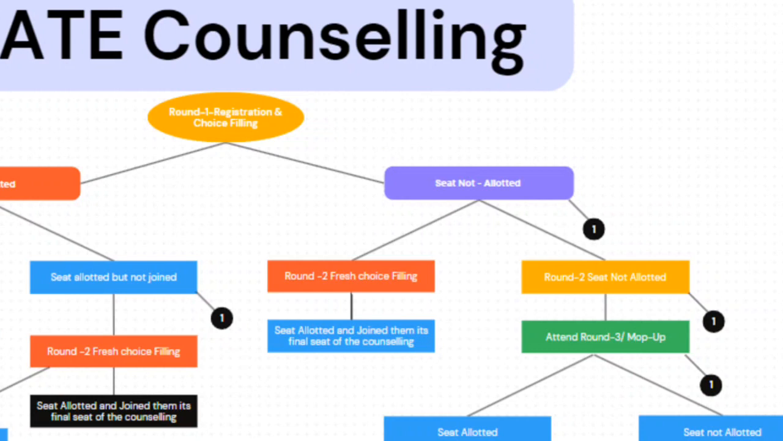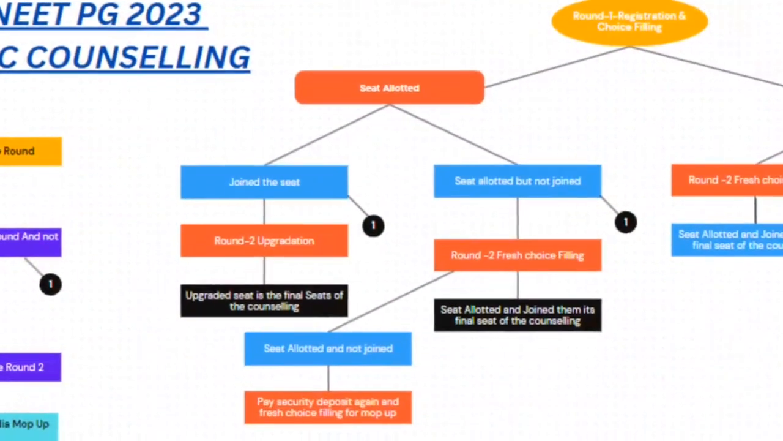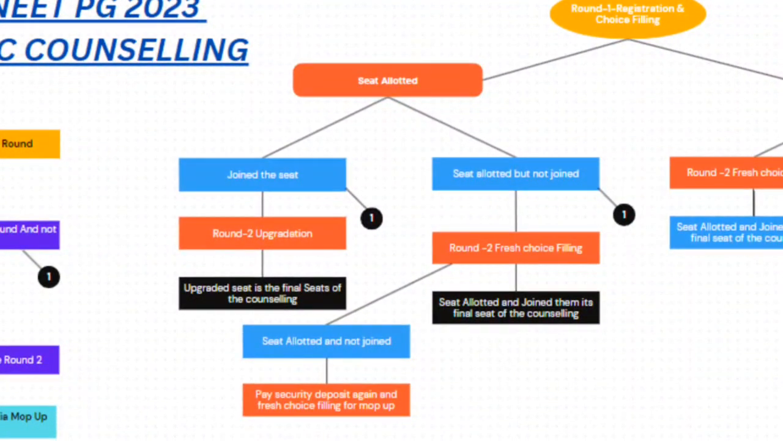So if you go for All India round 2, you need to do fresh choice filling. Okay. So let's see the first scenario. In case you join the seat in round 1, what you can do is go for upgradation in round 2 All India.